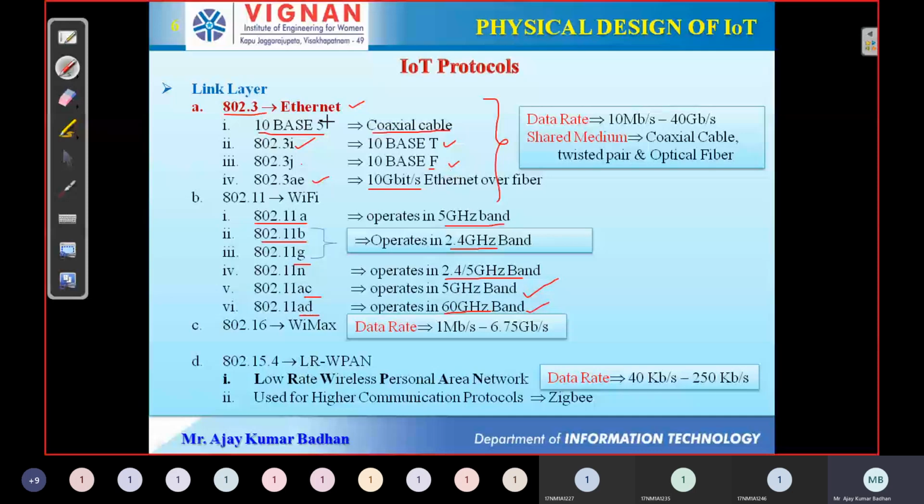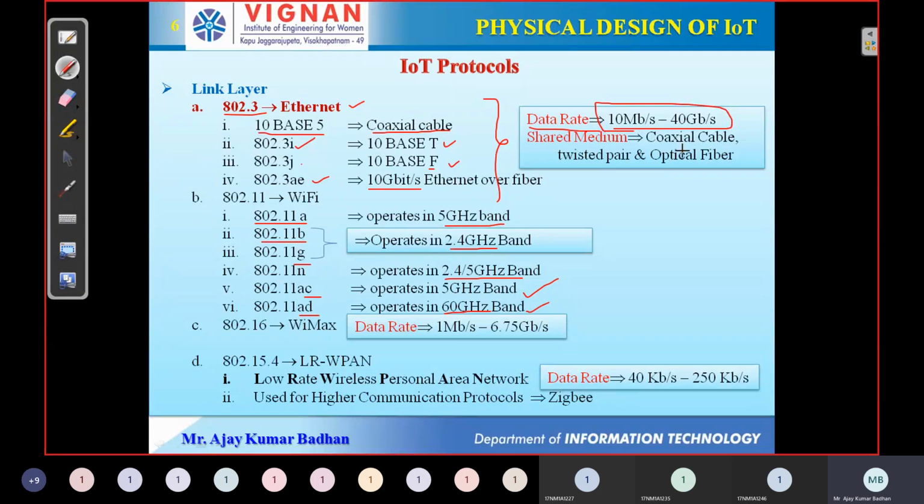If you talk about Ethernet here, it has a data rate. Data rate is nothing but the rate at which it can transmit information in the format of bits from our location to the other. How fast it can transmit. The data rate we have for Ethernet is 10 Mbps to 40 Gbps. So in between it can transmit your data.